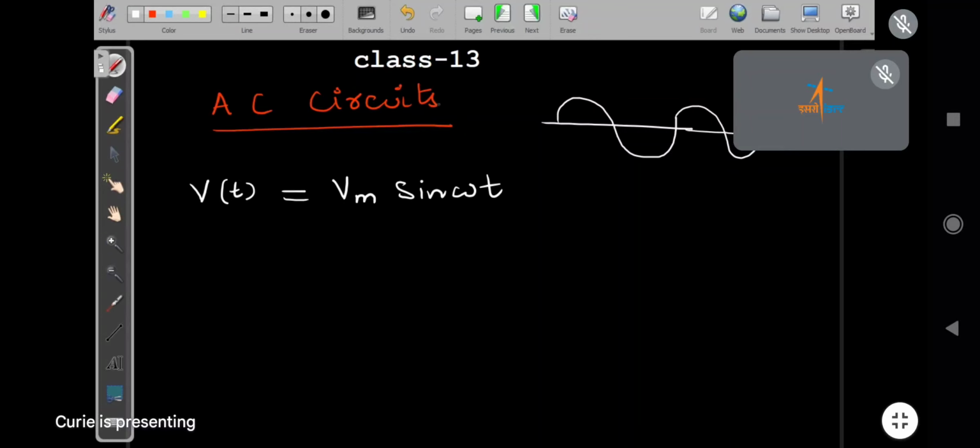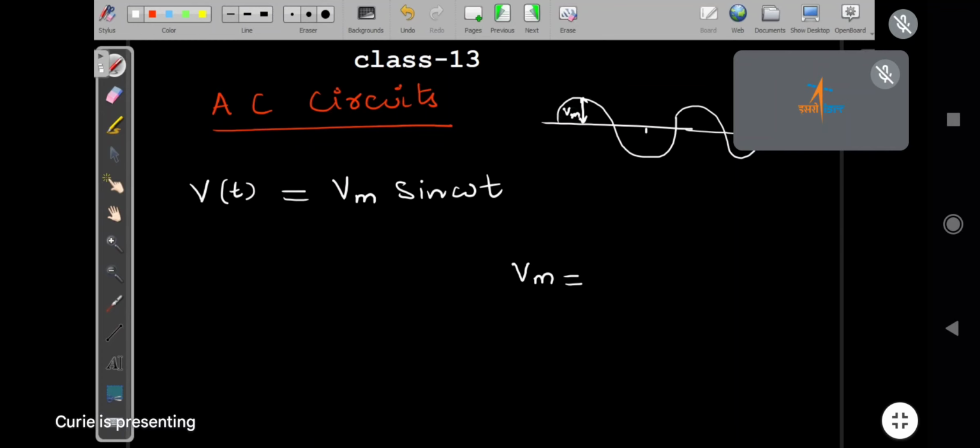Okay, let us ask Divya. Divya, are you there? Yes, sir. Divya, what is Vm here? Sir, measured voltage. Not measured voltage. It is the peak voltage. Peak. We will say now V peak.